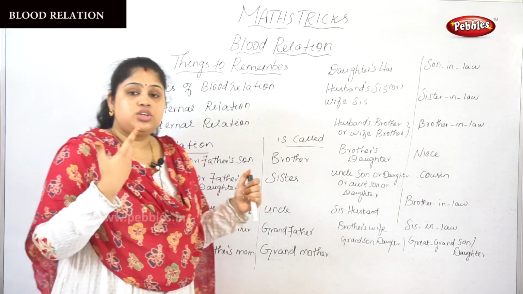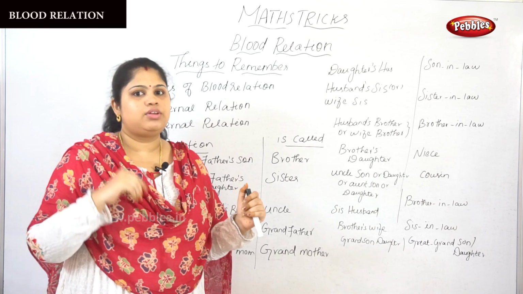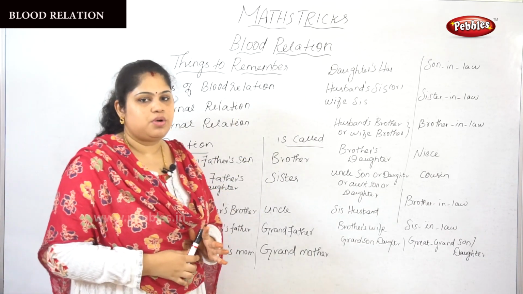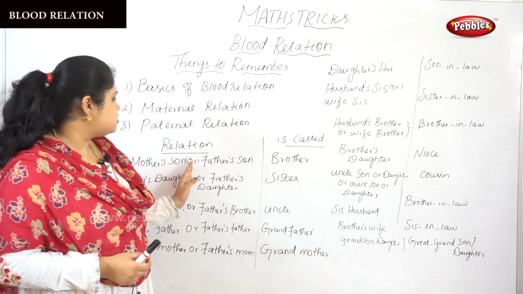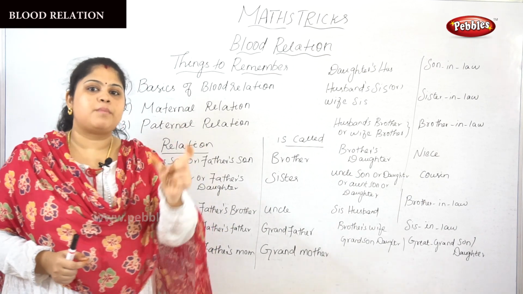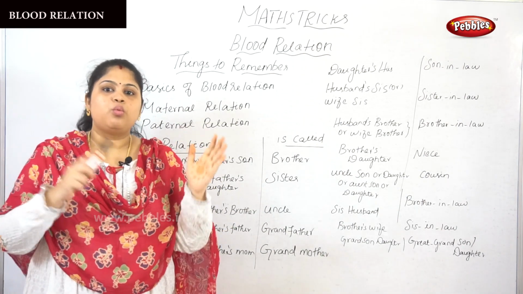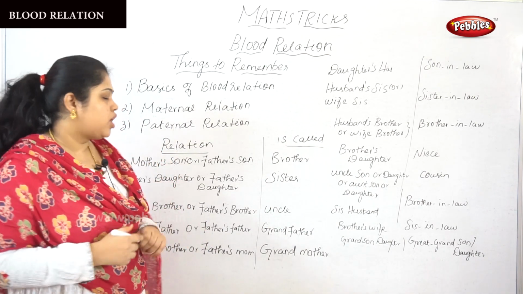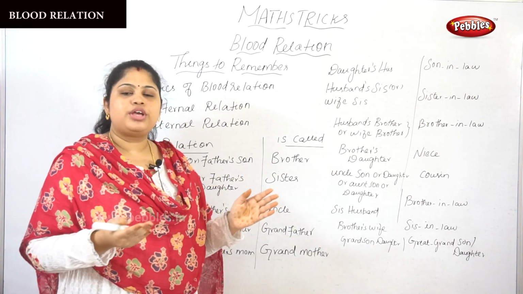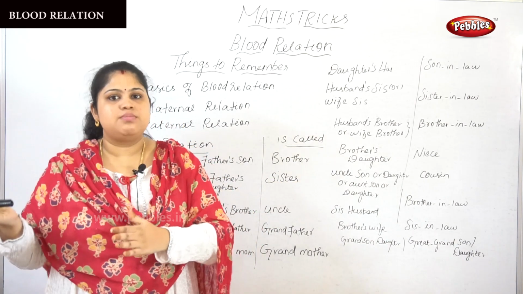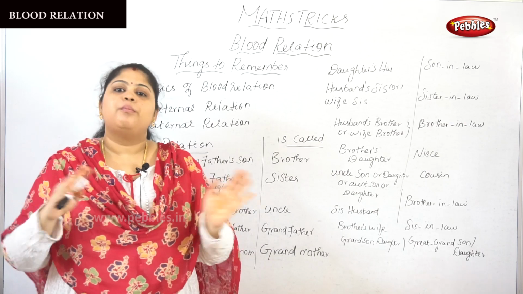So only I have written indirect types of relationships. Don't get confused why they can't tell you directly. They will ask you indirectly. So mother's sons or father's sons are brothers. For example, A's mother's son is B. So what does that mean? A and B are brothers. Or for example, A's father's son is C, which means A and C are brothers.